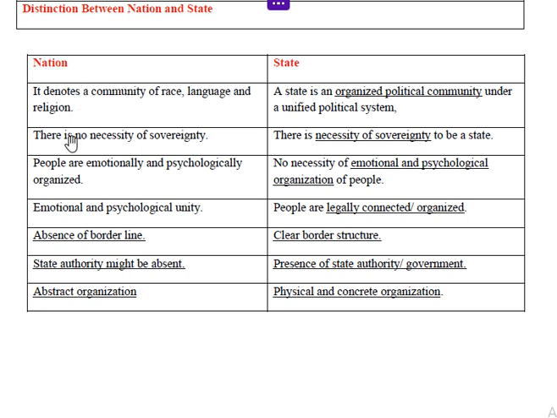Second difference between nation and state is that for a nation to exist, there is no necessity of sovereignty. It means that sovereignty is not necessary to be a nation. We can take lots of examples where in the absence of sovereignty also there was a nation.